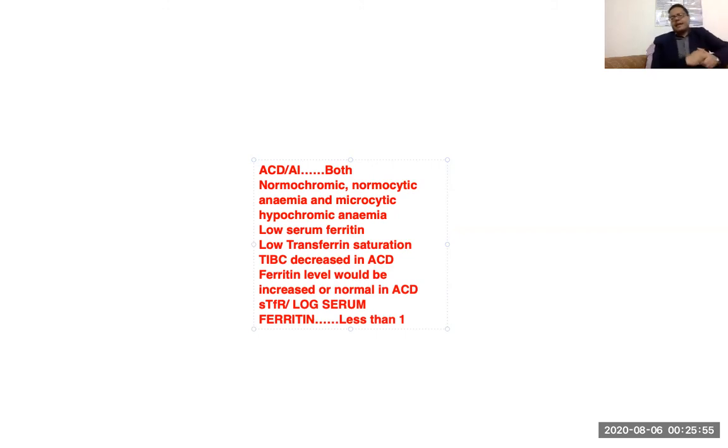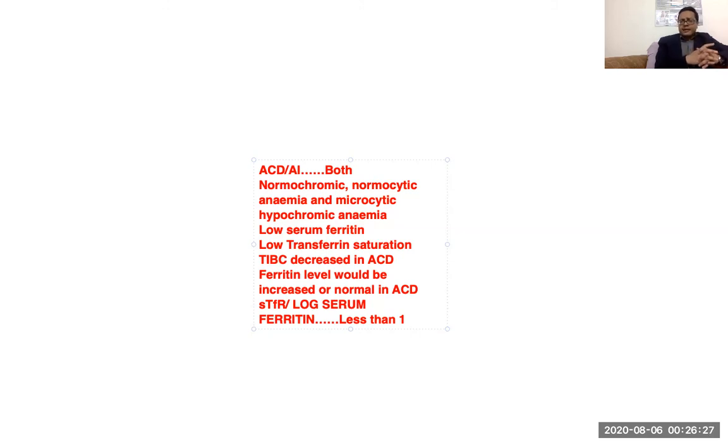So with ACD, anemia of chronic disease, what do you expect? You'd expect mild to moderate anemia, in most cases mild. The anemia subtype would be both normochromic, normocytic and microcytic hypochromic. The majority of them would be normochromic, normocytic. In some cases, they would be microcytic hypochromic. And I told you if they develop microcytic hypochromic anemia, the MCV would not be very low. It would be around 70, just a little bit less than 80 femtoliter.